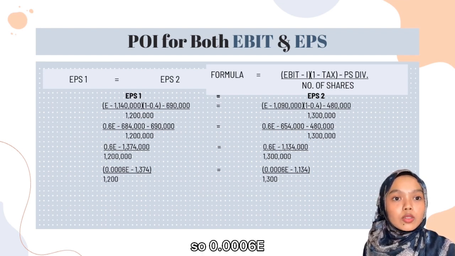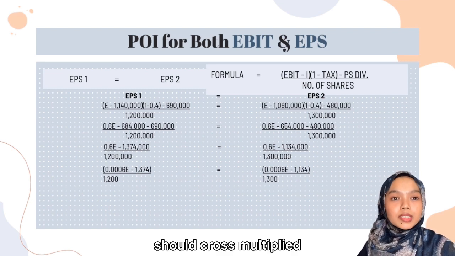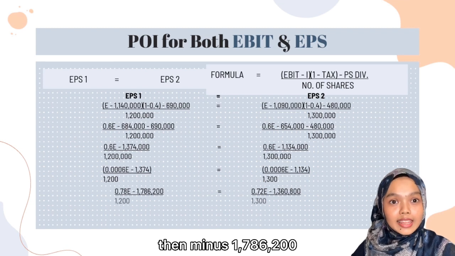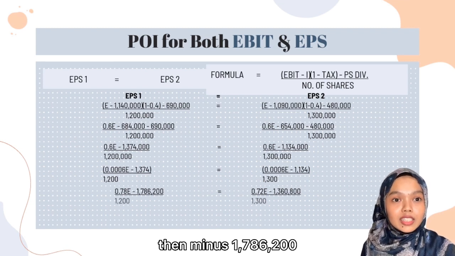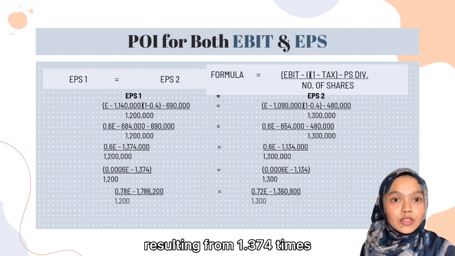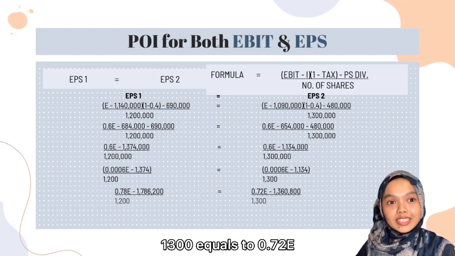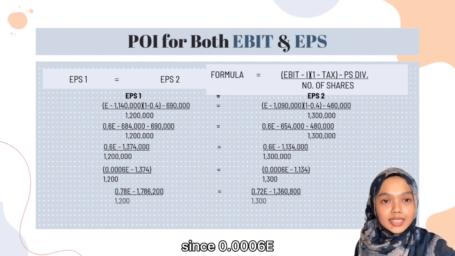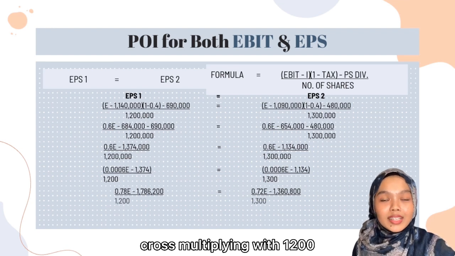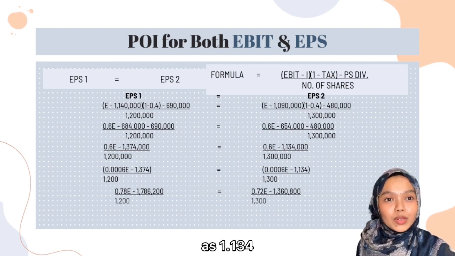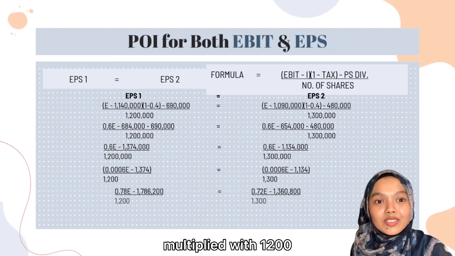So 0.0006E cross multiplied by 1,300 gives 0.78E, then minus 1,786,200 resulting from 1.374 times 1,300. Equal to 0.72E, since 0.0006E is cross multiplied with 1,200, then minus 1,360,800 as 1.134 multiplied with 1,200.